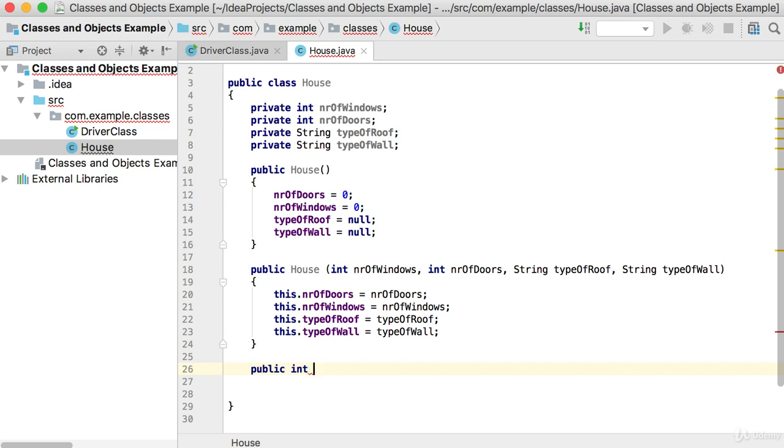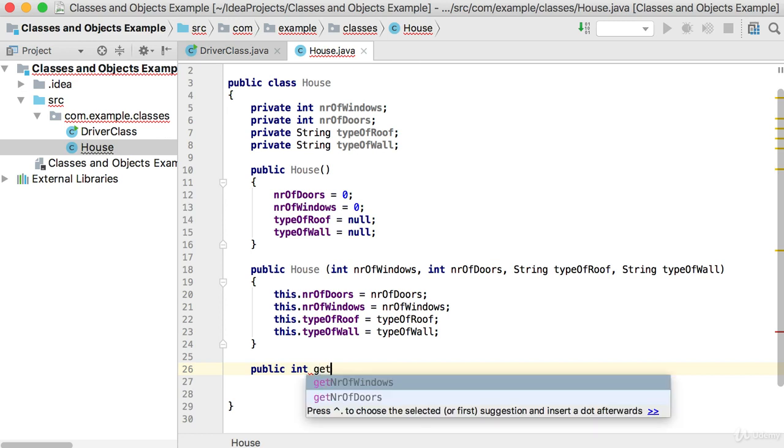We will be returning an integer. And then we'll also start with, and you can see it gives you an indication of how it could look like. And this is actually the one that I want you to use also. So it's, let's say the first one, number of windows. So you'll say get number of windows. Now look at the spelling.